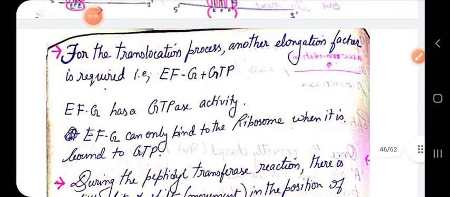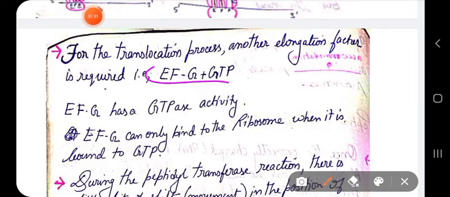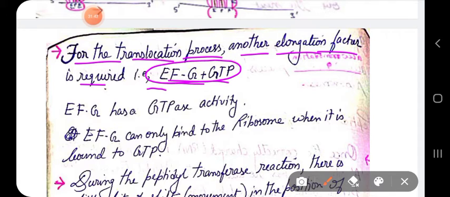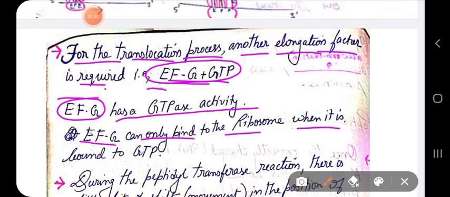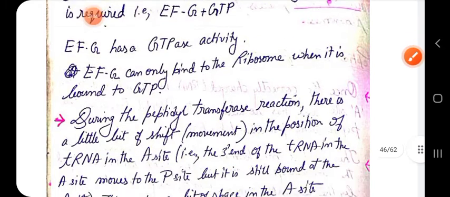And who catalyzes this process? It is catalyzed by EFG. For the translocation process, another elongation factor is required, and the name of that elongation factor is EFG. Well, EFG also has a GTPase activity just like EFTU. EFG can only bind with the ribosome when it is bound with GTP molecule.